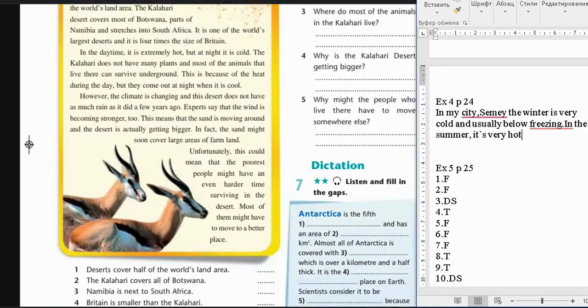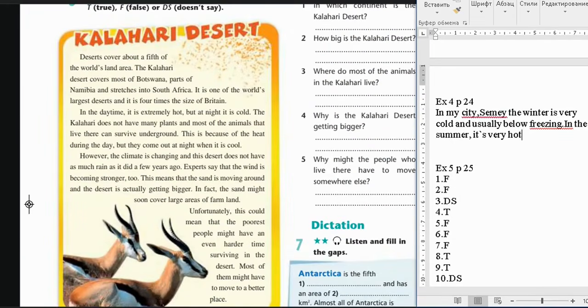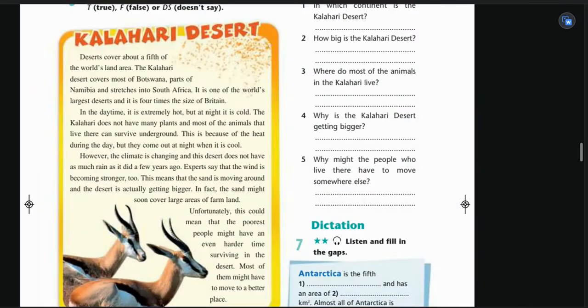Kalahari Desert. Deserts cover about a fifth of the world's land area. The Kalahari Desert covers most of Botswana, parts of Namibia, and stretches into South Africa. It is one of the world's largest deserts.